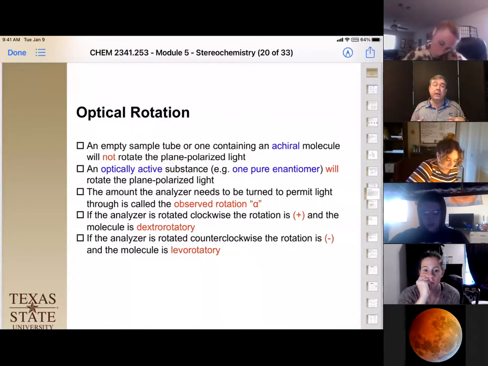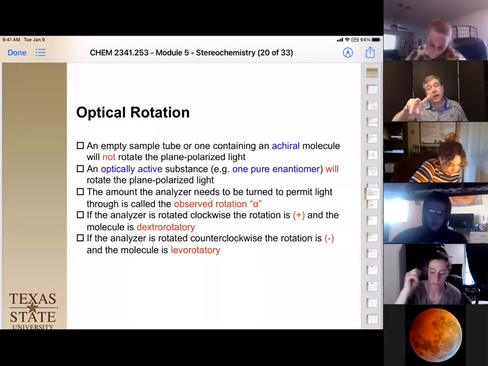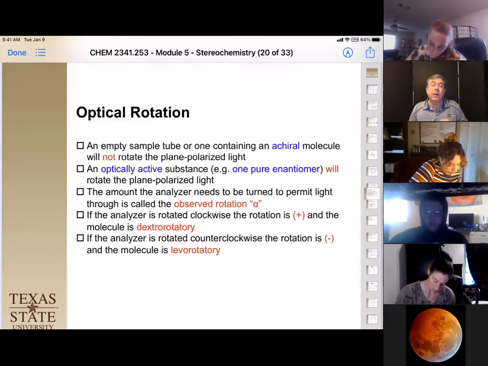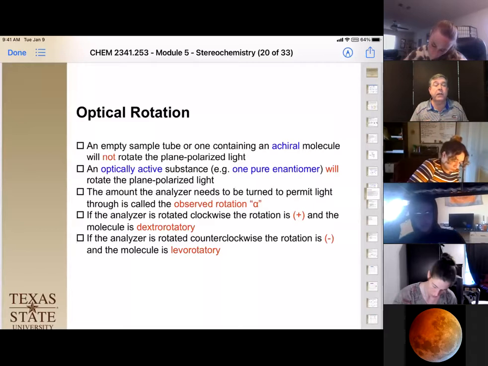Another way to think about this is that when the light is rotated clockwise, we call that dextrorotatory, and we signify that with a plus because it's going in the positive clockwise direction. If it rotates the light counterclockwise, we denote that with a negative sign, and we call that levorotatory, okay? A lot of times in biological systems like sugars, you'll see a little d or a little L in front.